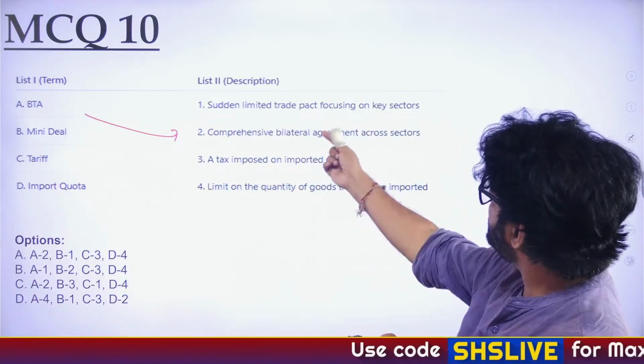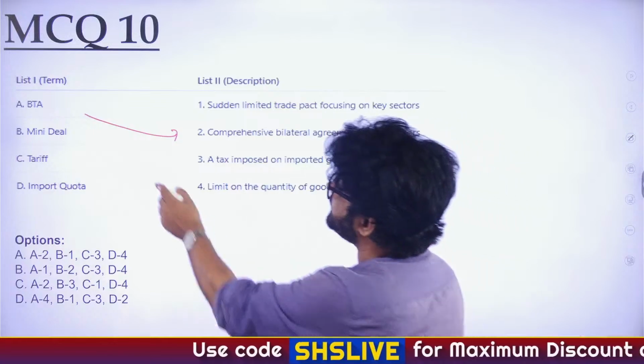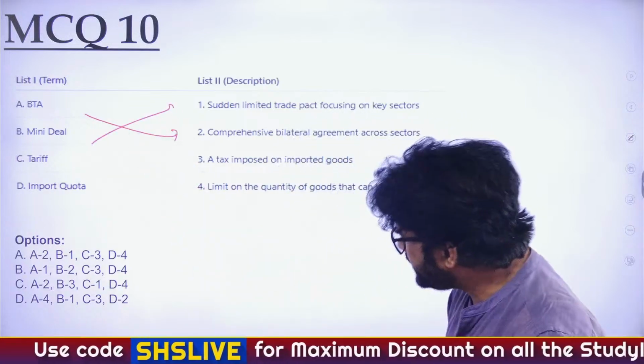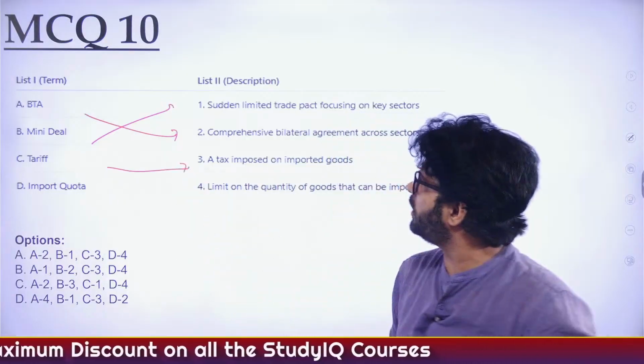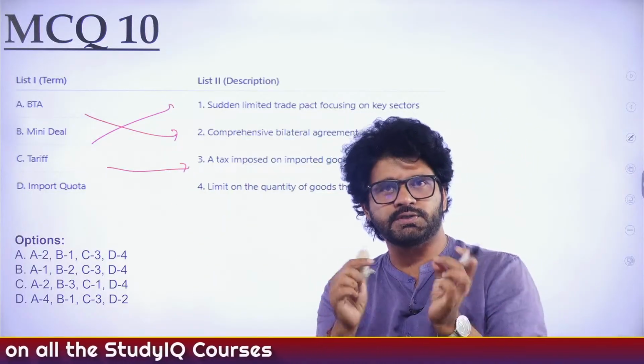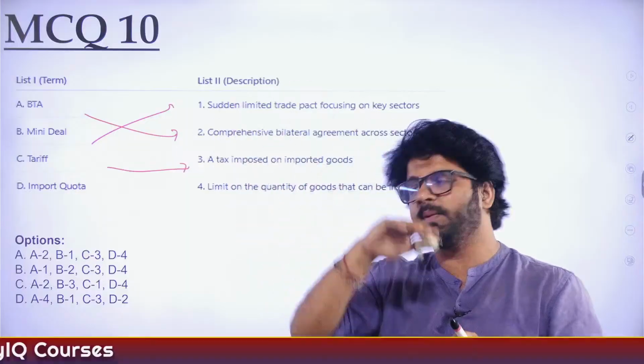Mini deal is what? A sudden limited trade pact focusing on key sector A to B1. If A to B1 is there, the answer is A. What is tariff? Tariff is tax imposed on imported goods. So I am imposing some tax, thereby increasing the price of that imported good.